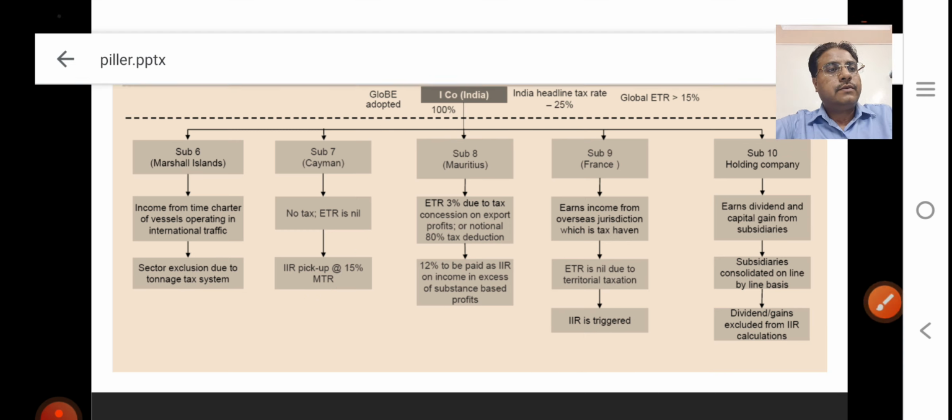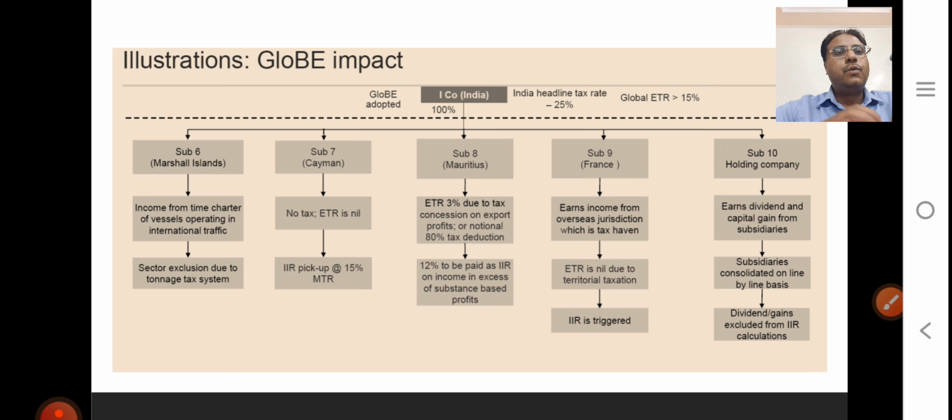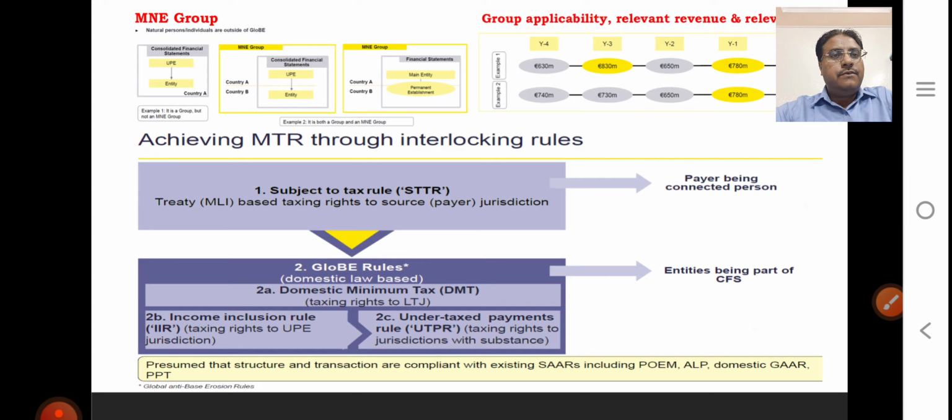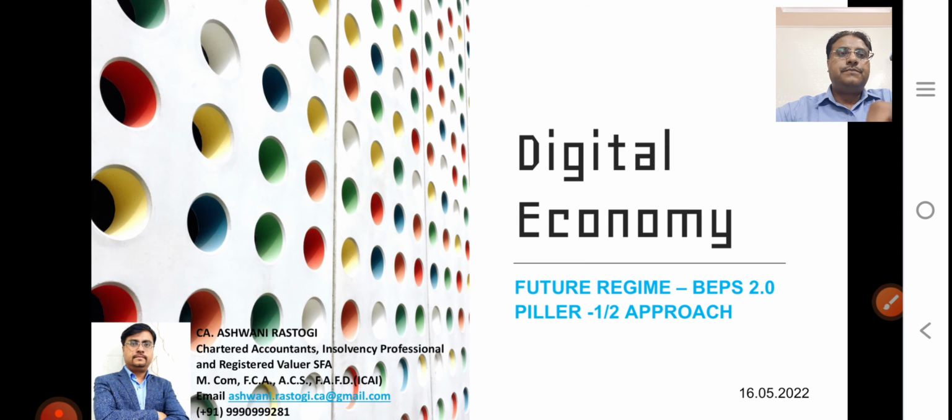So hope friends you understand what is Pillar 2, what is going on in respect of the digital economy, and if you have any confusion in your mind, you can come to me with any doubt. In this 17th slide, I completely devoted my mind after reading the commentary and examples, in order to understand it in simple words.